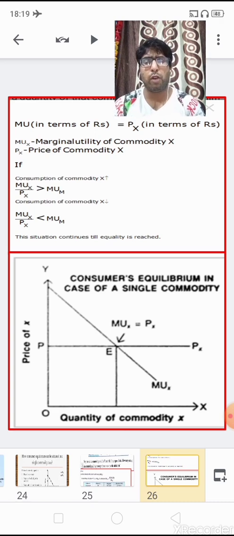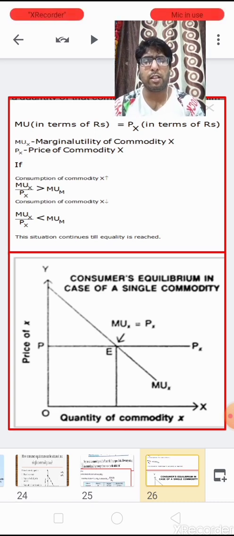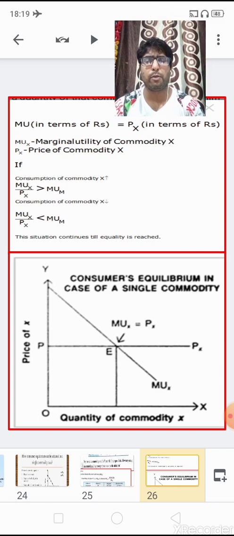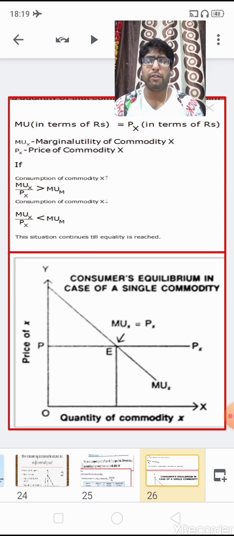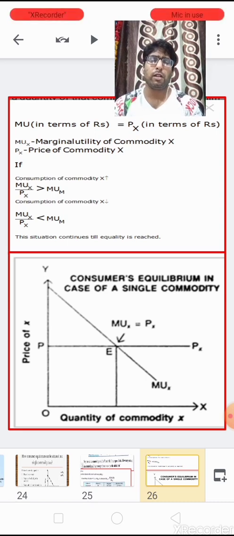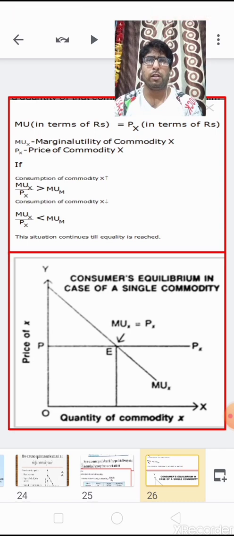Now what happens children, in the consumption of commodity X, if MUX upon PX is greater than MUM? It means the consumer is getting more satisfaction in terms of money than the price paid for the commodity, so this is a point where the satisfaction is more than the price paid. So if this situation exists, then the consumer keeps on consuming the commodity up to the unit where the marginal utility becomes equal to the price paid for the commodity.